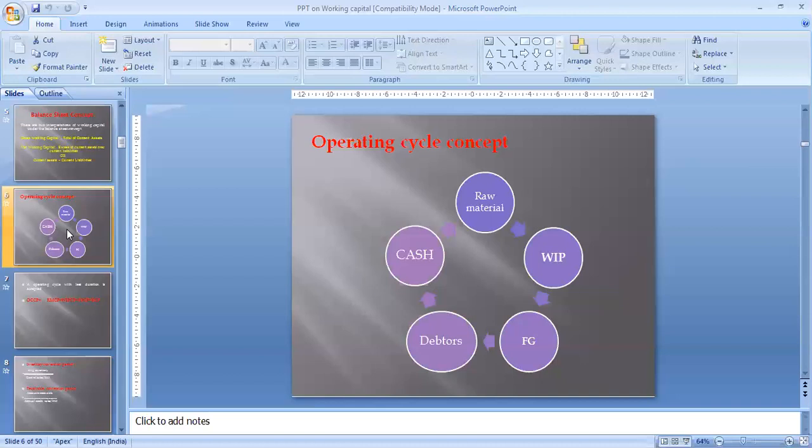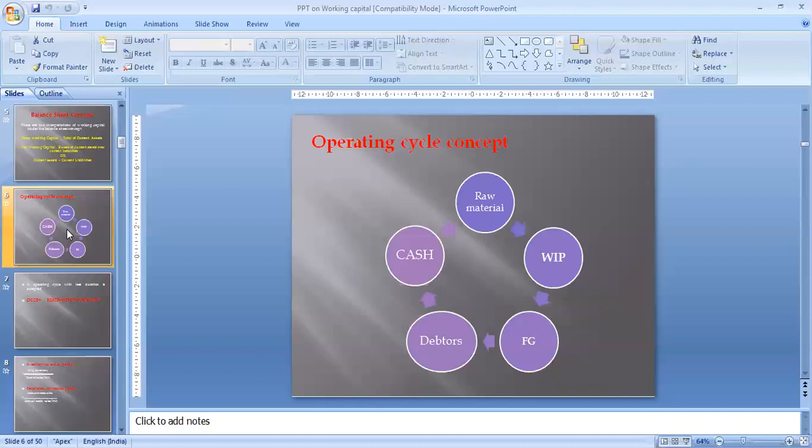So there are only 3 steps: purchasing of finished goods, then selling to debtors, and then realization of cash. So in a trading organization, the duration of the operating cycle is less as compared to a manufacturing organization. But the main principle any company should follow is that the duration of the operating cycle should be minimum.